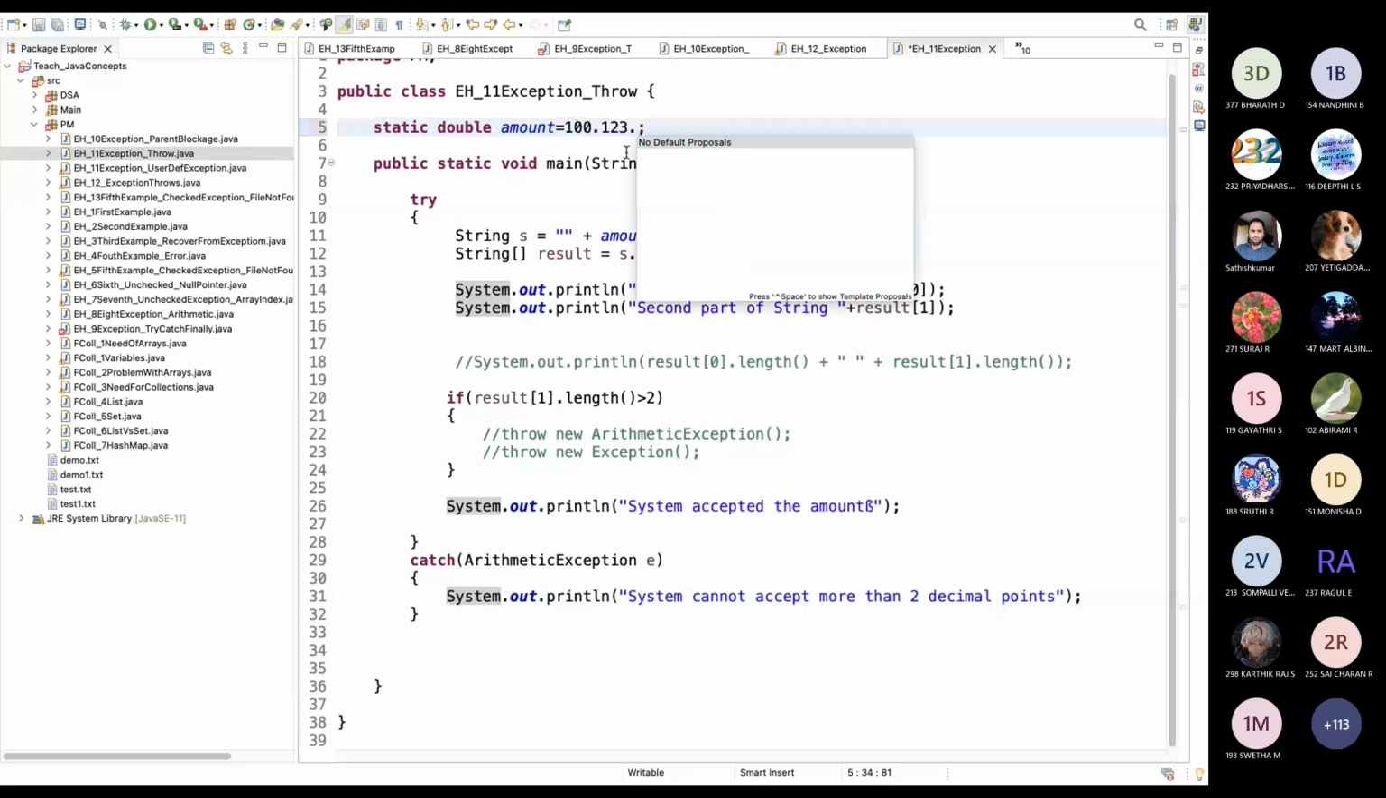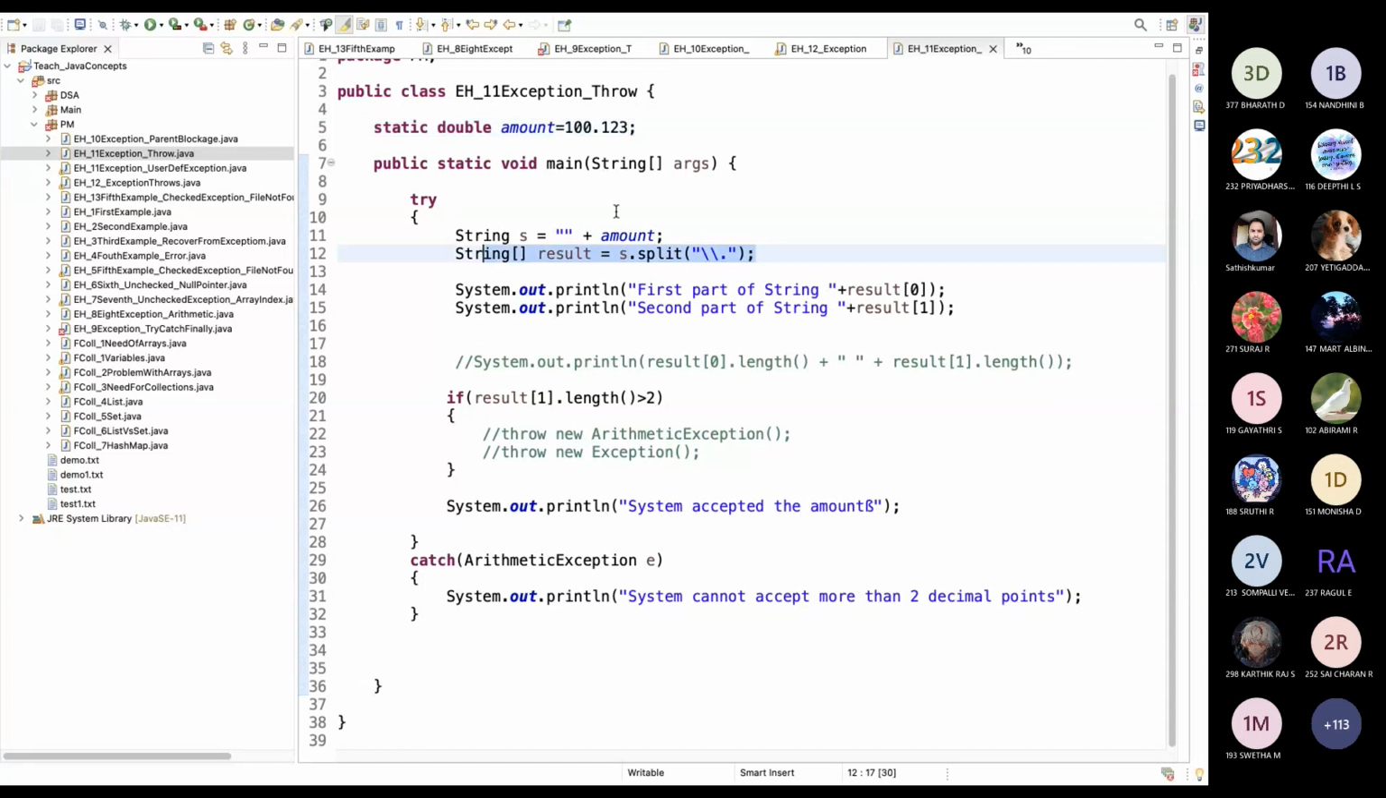Consider I have this one, 2 3 4. But double we should not have that, unfortunately. But we can, like that, split the string and put it into an array. So I'm manually throwing an exception because I don't want to accept it when someone enters 3 decimal points. That's why I'm throwing the error manually.